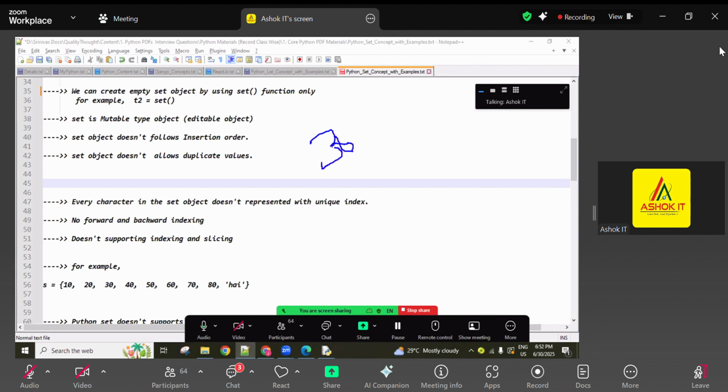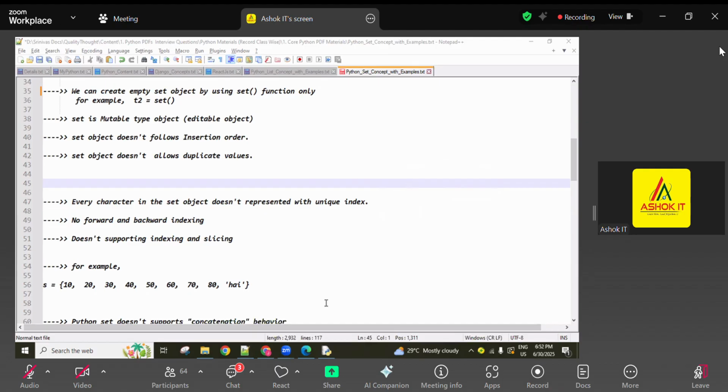Python data types: in string I explained nearly 30 methods. In the tuple 2 methods, guys. In the list 11 methods. In the set 18 methods. Later in the dictionary 11 methods. A lot of methods we are going to discuss, for example nearly 100 methods. When you attend the interview, guys, out of all 100 methods they ask about one method. The remaining 99 methods we remember, and only that method we forget. Whatever they ask in the interview, that is the one we forget.